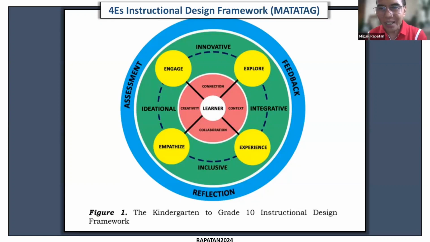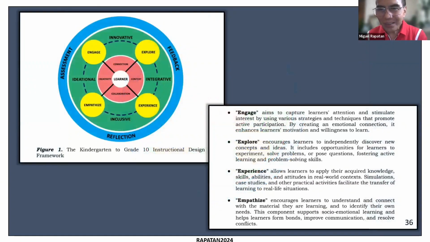So we have here learning, there are elements here. You have not just 4 E's, but you also have 4 I's. So the 4 E's stand for engage, explore, experience, empathize.